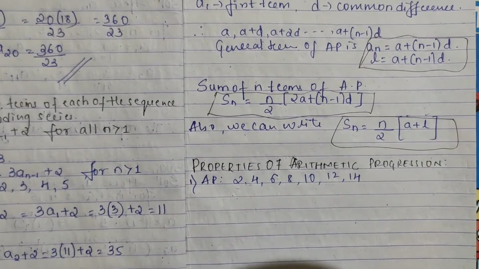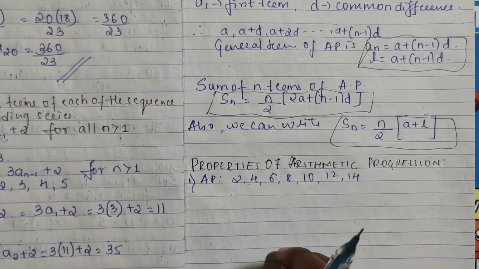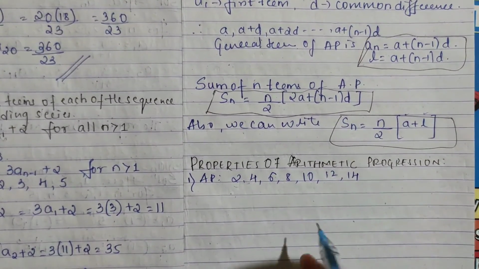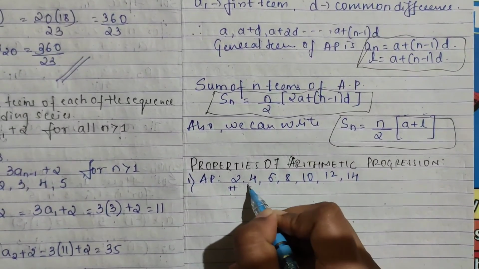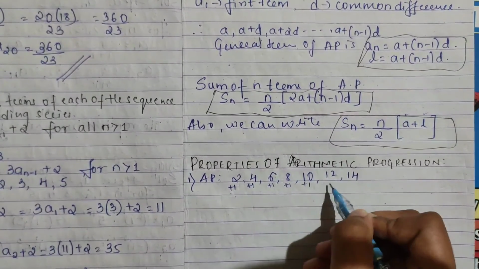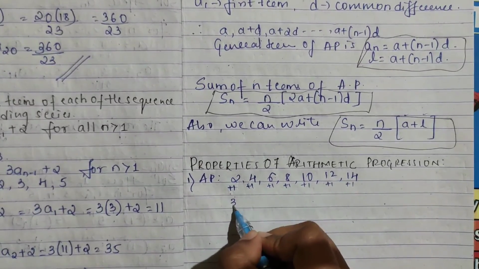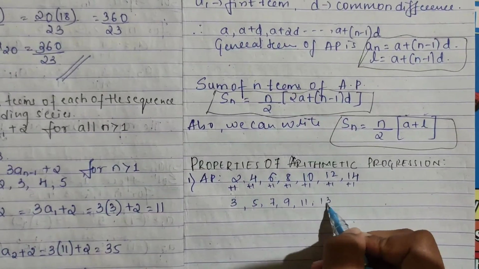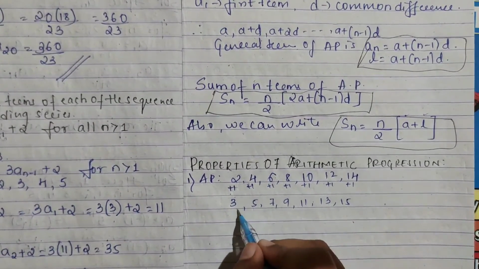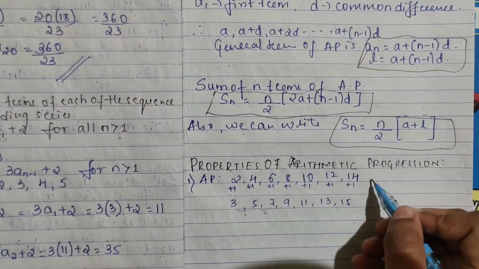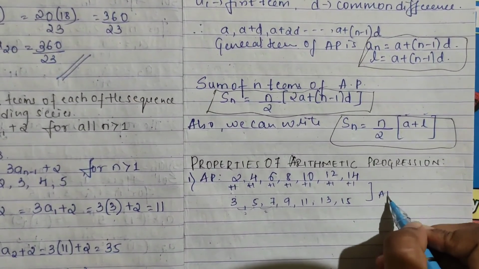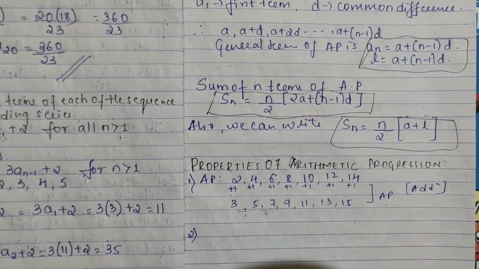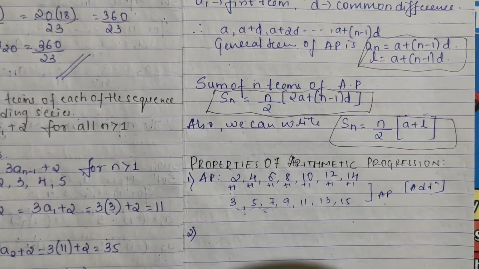First property: if a constant is added to each term of the AP, any constant, then again you will get an AP only. Suppose I add plus 1 to each term, what will I get? 3, 5, 7, 9, 11, 13, 15. You can check again, the difference is 2. So again you will get an AP if you add. So the first is addition.